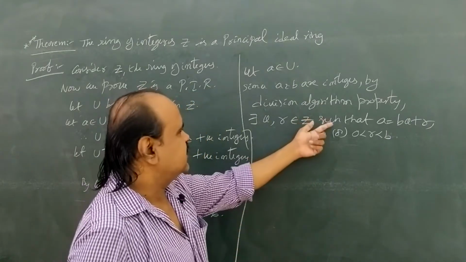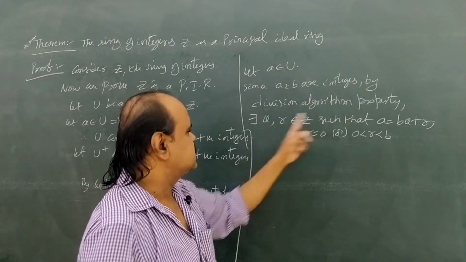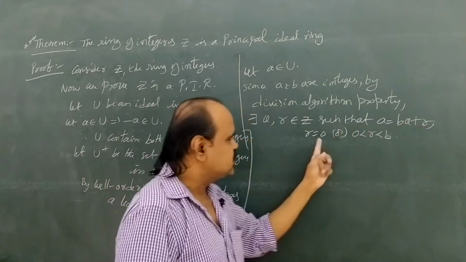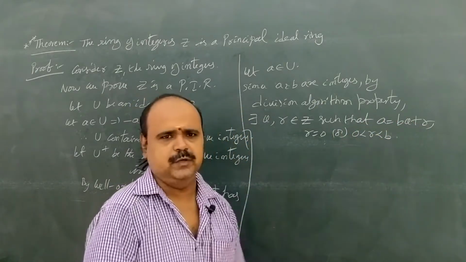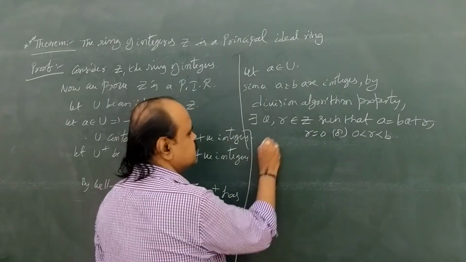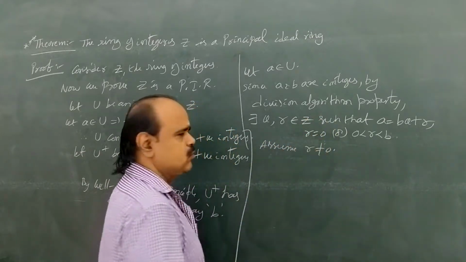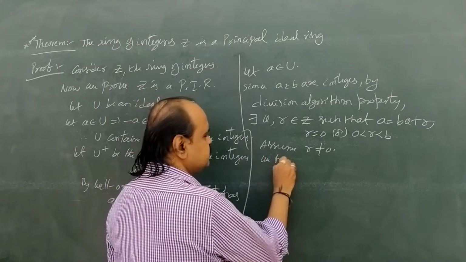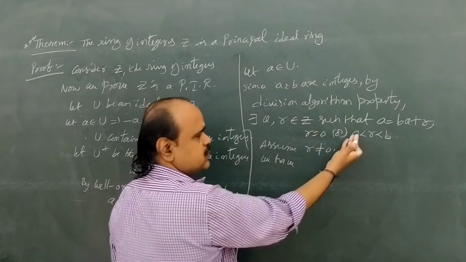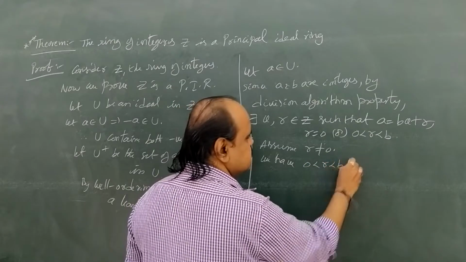So this division algorithm property exists for any two integers a and b. Since a and b are integers, by division property there exist two integers, quotient and remainder, such that a equal to bq plus r. Either remainder is 0 or 0 less than r less than small b. Basically here we have to show r equal to 0, but assume r not equal to 0. Not equal to 0 ga anukondi. So we have either r equal to 0 or this one. Now we are choosing r not equal to 0. Then we have 0 less than r less than b.